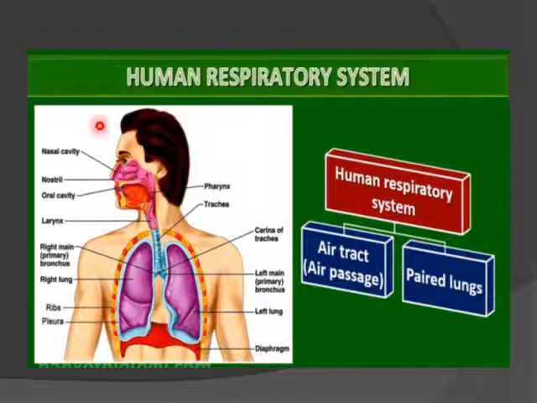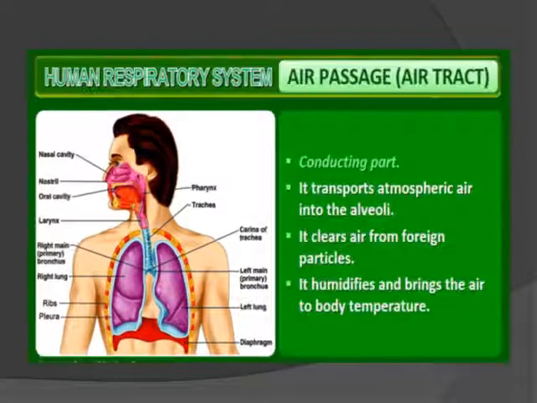So now we will discuss the human respiratory system. The human respiratory system is divided into two parts: the air tract, the air passage through which the air is taken in, and the main respiratory organ of the human being, the lungs, that is paired lungs. So first we are going to discuss the air passage, the various parts of the air tract, also known as the conducting part.